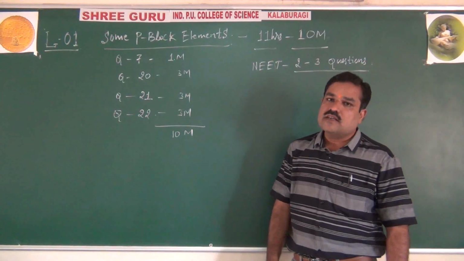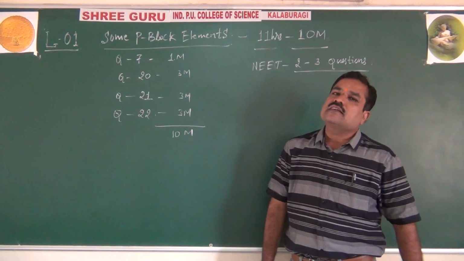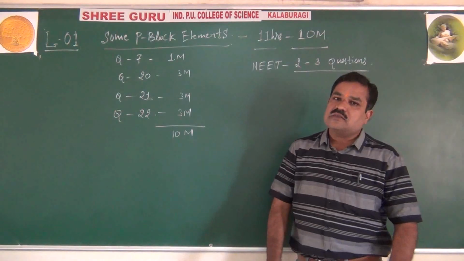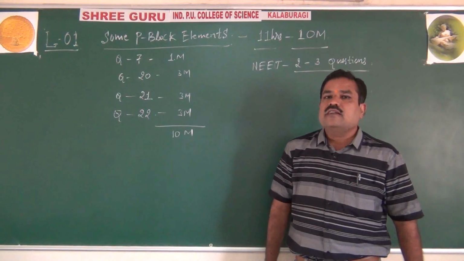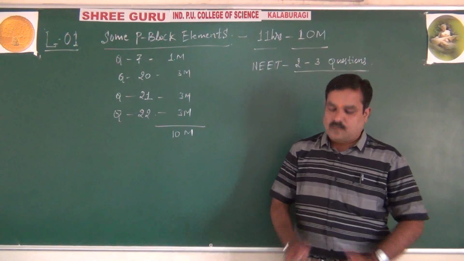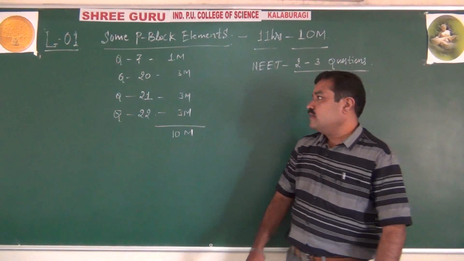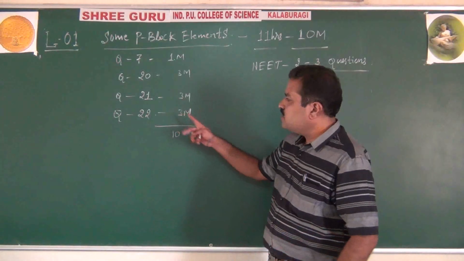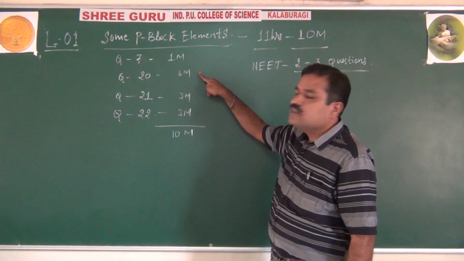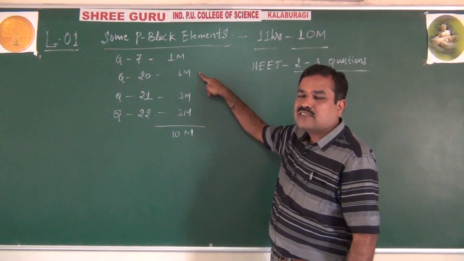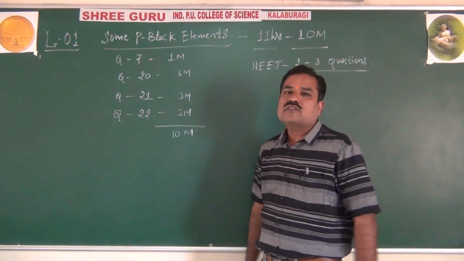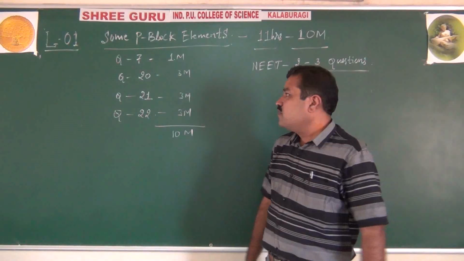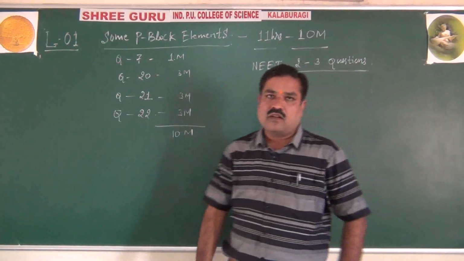And next in part C, the 19th question will be on the extraction of elements, which is now deleted from the syllabus. That means it is now the cut-off syllabus. Out of 100%, 40% of the syllabus has been deleted. Out of that, the 19th question is from inorganic chemistry, from extraction of elements. Next, 20, 21, 22, each carrying 3 marks, 3 questions. Then from the P block, next D and F 2 questions, and coordination chemistry 2 questions. Like this you will have. So this is the weightage for theory and for NEET.